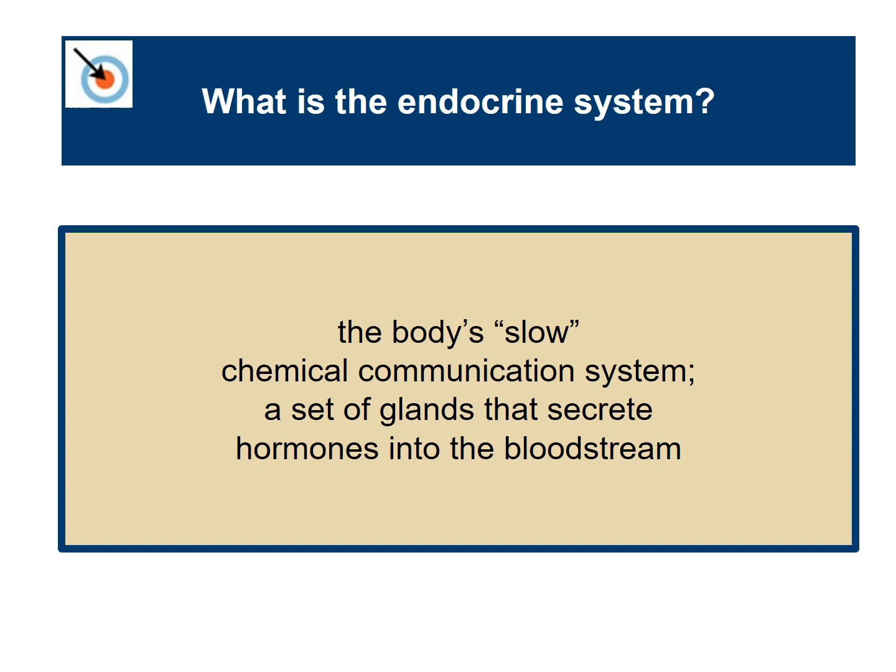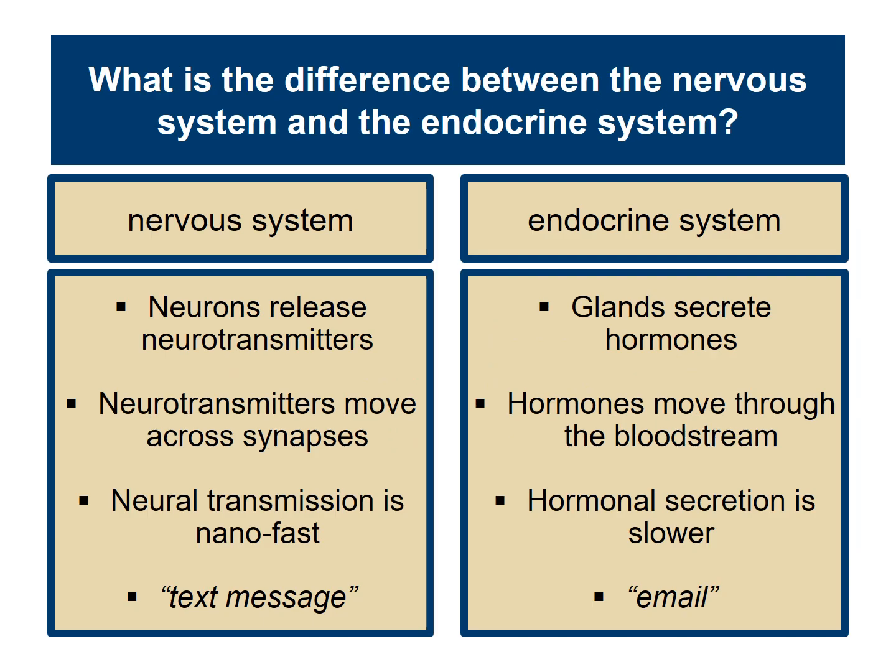All right, moving into the endocrine system. The endocrine system is the body's slow chemical communication system, a set of glands that secrete hormones into the bloodstream. So the difference between the nervous system and the endocrine system is that in the nervous system, neurons release neurotransmitters. In the endocrine system, glands secrete hormones. In the nervous system, we've got neurotransmitters moving across synapses.